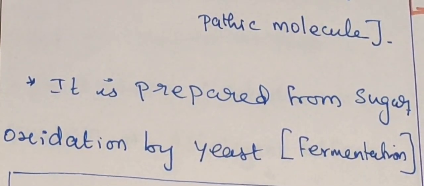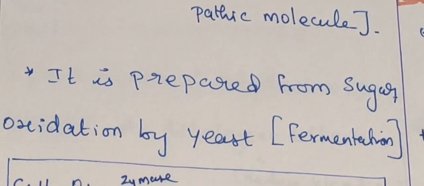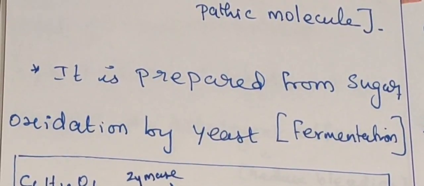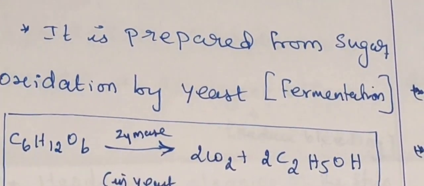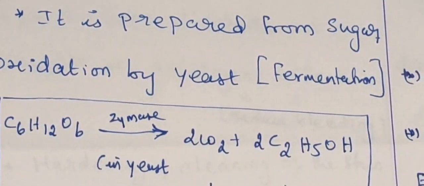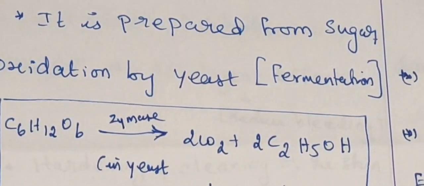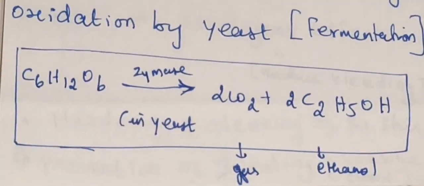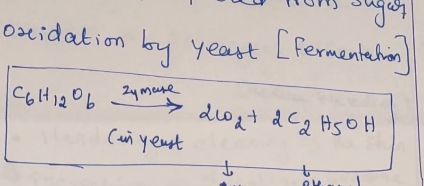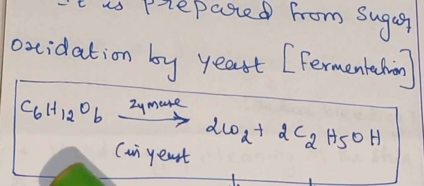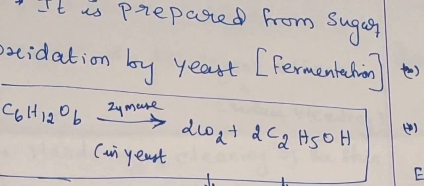Now how is it prepared in an alcohol factory? How is ethanol prepared? It is prepared from starch. An enzyme acts on starch, which is known as convertase, and converts it into maltose. Starch, convertase acts on it, converted into maltose. Glucose and maltose have the same formula. So it is prepared by sugar oxidation.